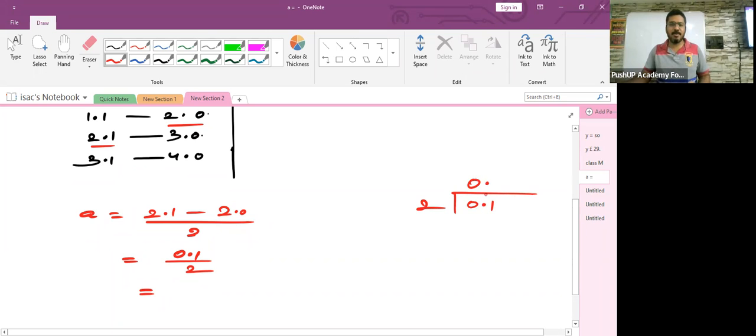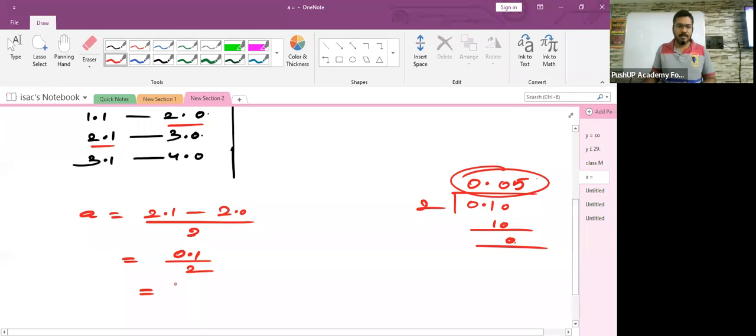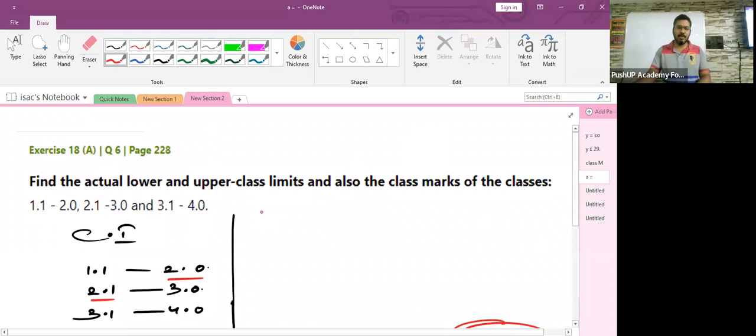0.1 divided by 2. You first put a 0 and a decimal point. 1 is not divisible by 2, so you put a 0 over here and a 0 over here, isn't it? Then 2 into 5 will give you a 10 and then a 0. So the answer is what? 0.05. So children, the adjustment factor is 0.05. Got it?